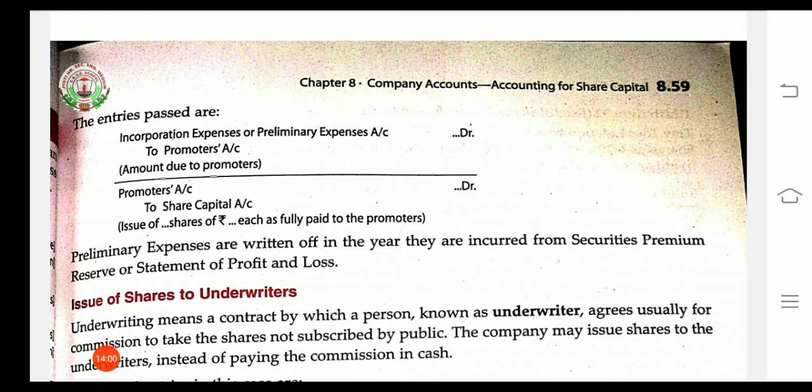Now if any incorporation expenses or preliminary expenses are there, incorporation expenses are those expenses which promoters have incurred for the services they have rendered to the company. So as expenses it will be debited. Incorporation expenses or preliminary expenses debit to promoters, and that amount will be converted to a number of shares as it will be issued. Then the entry will be promoters account to share capital.